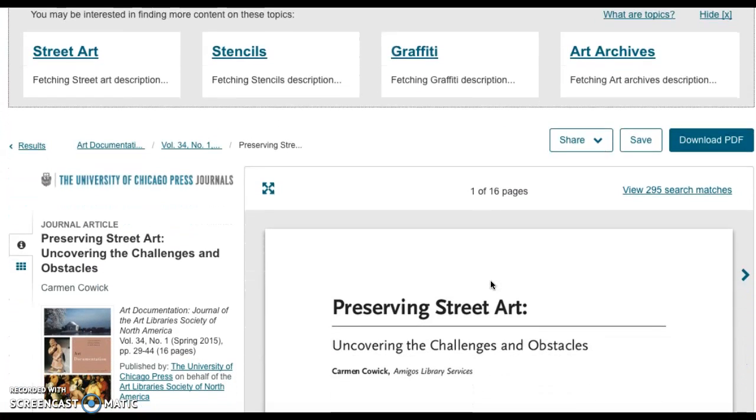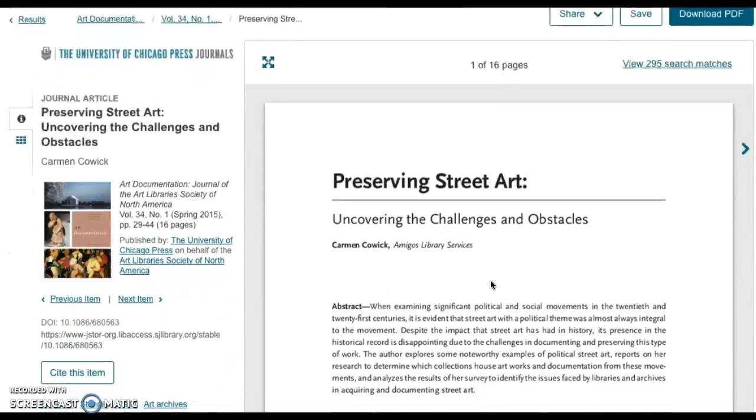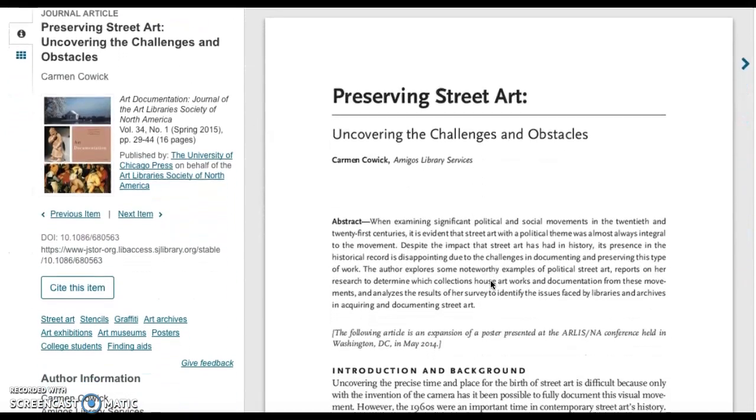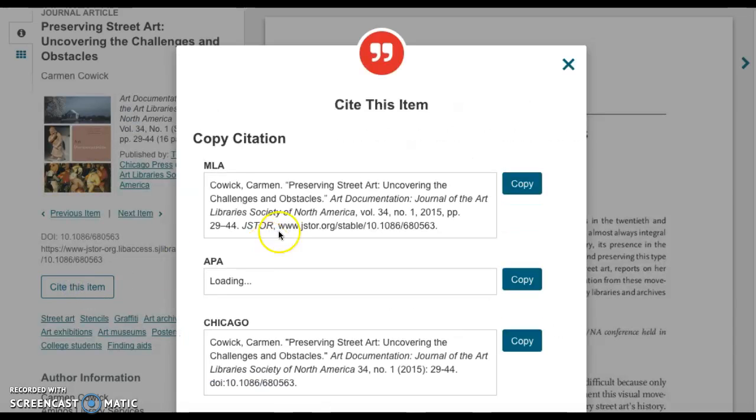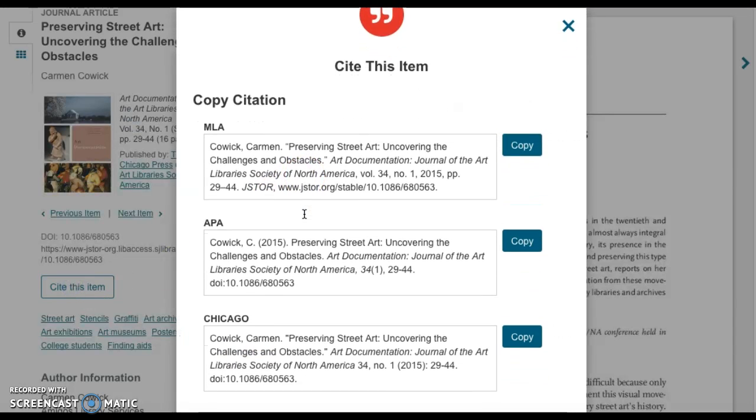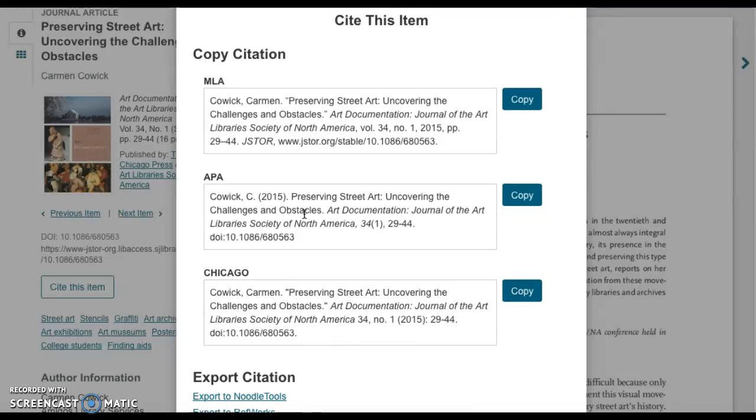So another feature that I want to share with you is if I scroll down here, and for this paper assignment that I'm working on, I wanted the citation for this item. So when I click on the left-hand side of the screen here under Cite this item, it gives me the different options of how to cite this article.